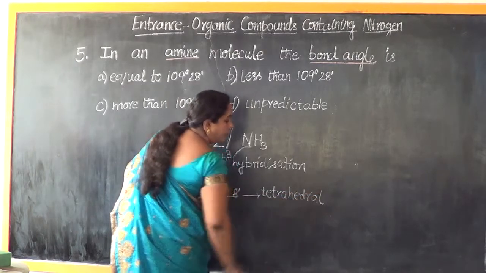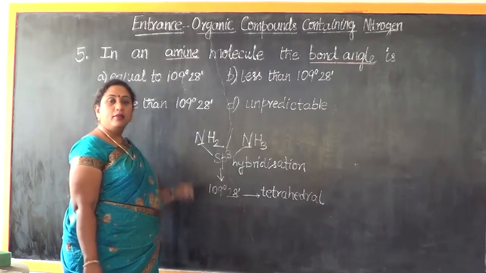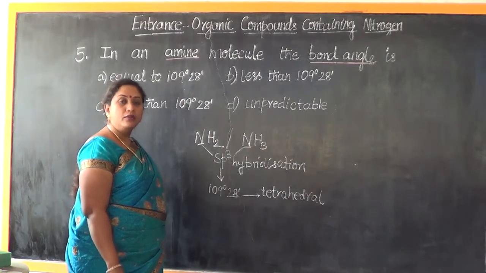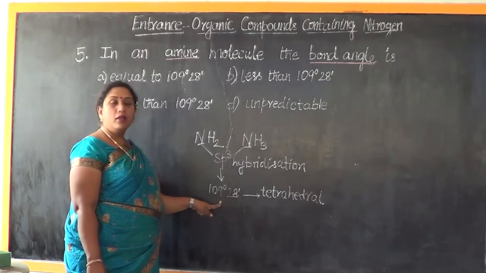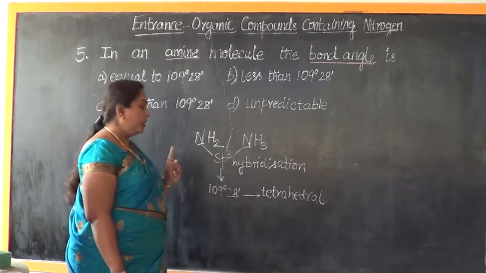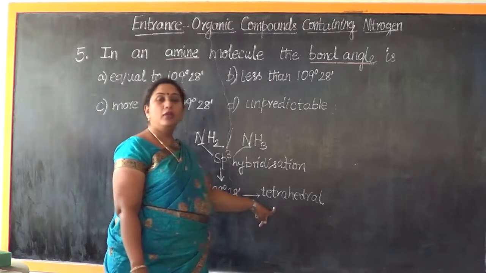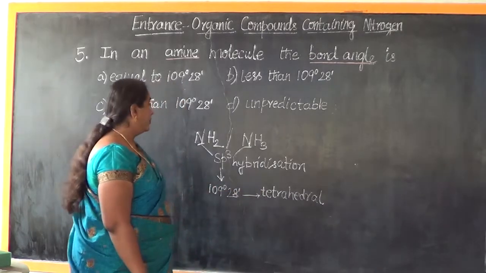Like the example of methane, ethane, the carbon atom has undergone sp3 hybridization, maintaining a bond angle of 109 degree 28 minutes, and the shape of the molecule will be tetrahedral.